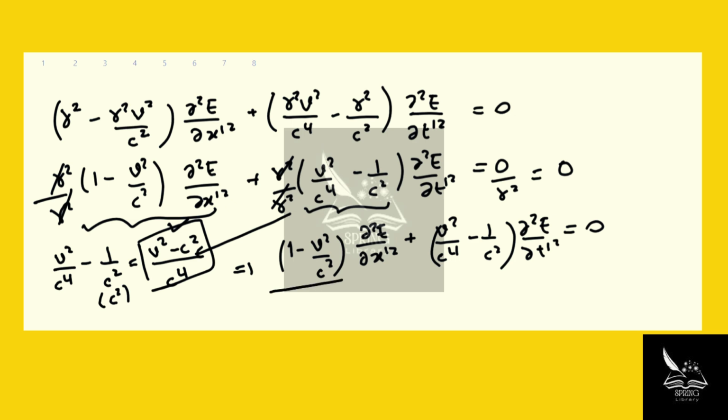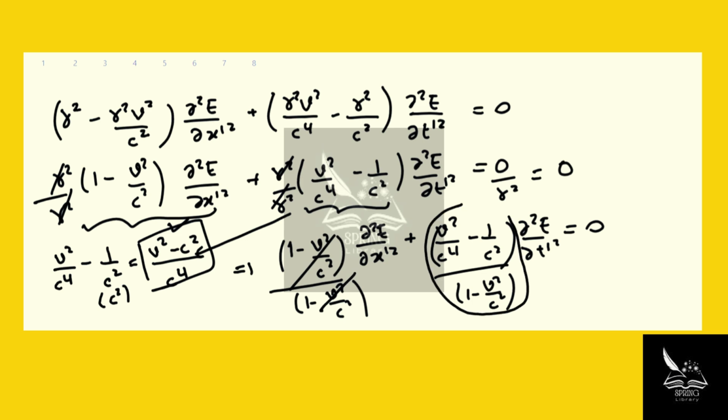So now I'm going to divide both sides by this term. Then we're going to see that these are going to cancel out. Now I'm going to try and figure out what this entire term is. Now, v squared over c to the power 4 minus 1 over c squared divided by 1 minus v squared over c squared, right?